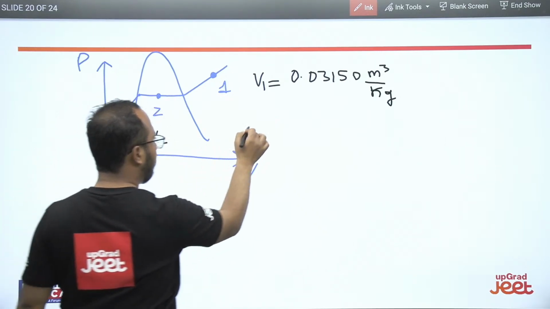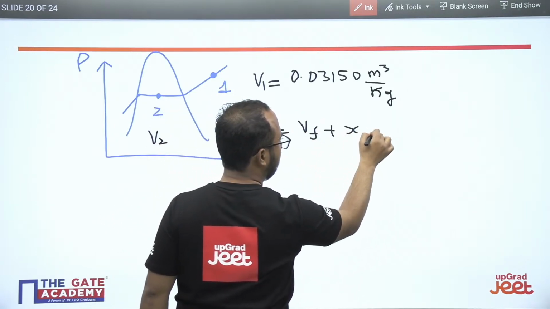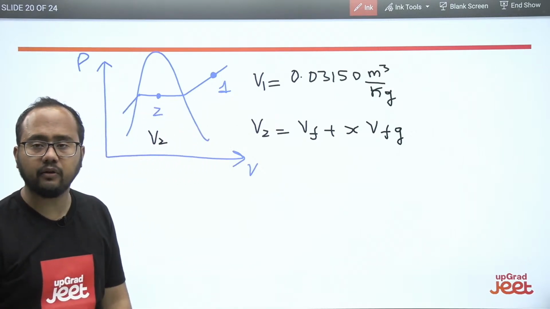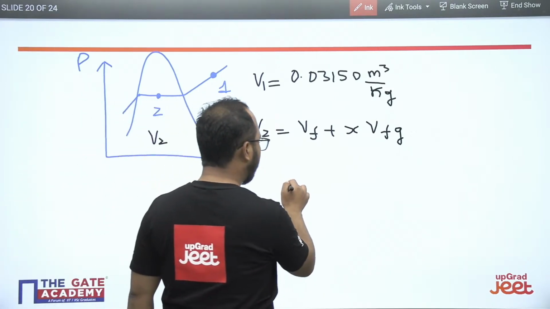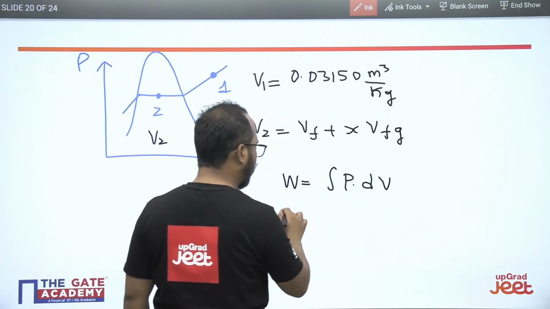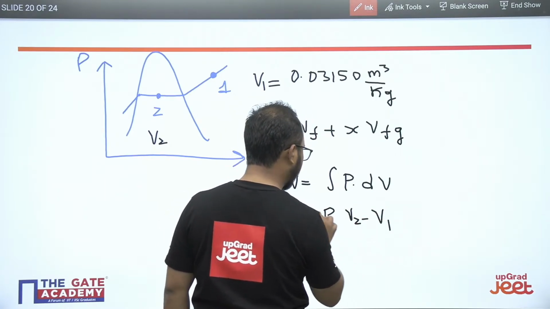For V2 it will be like this: Vf plus X Vfg. But how to calculate the work done here? Work done is simply the integral of P dV. Because pressure is constant, we can calculate it like this: P times V2 minus V1. As simple as that.